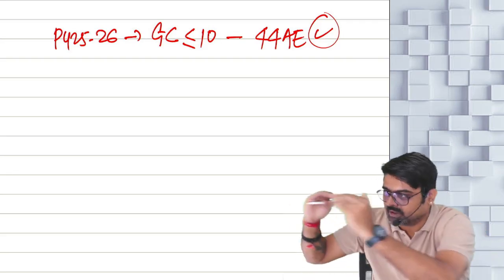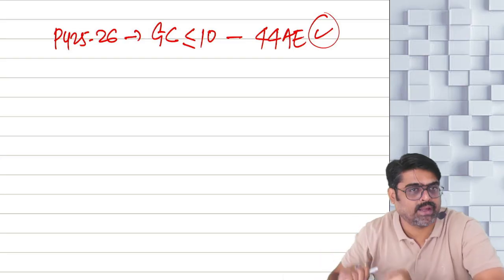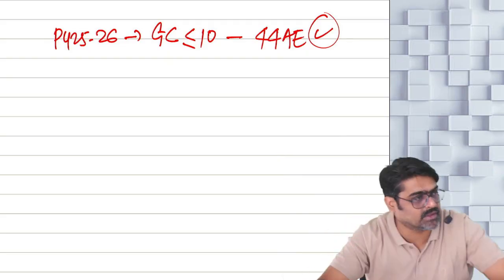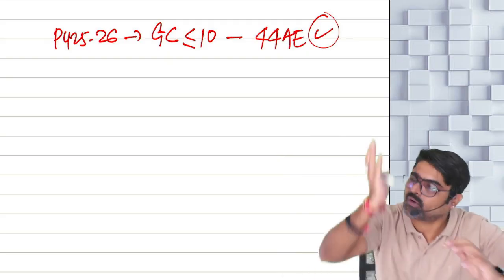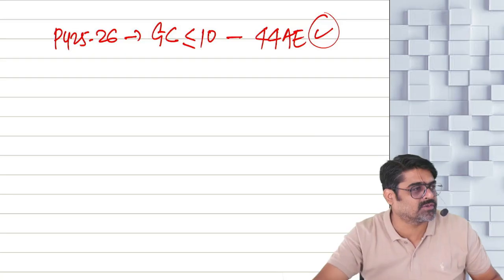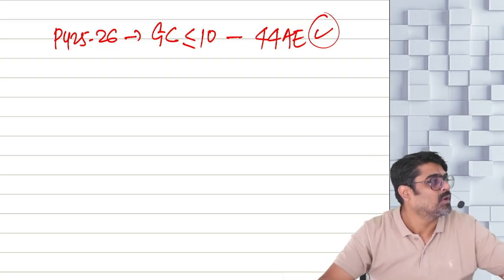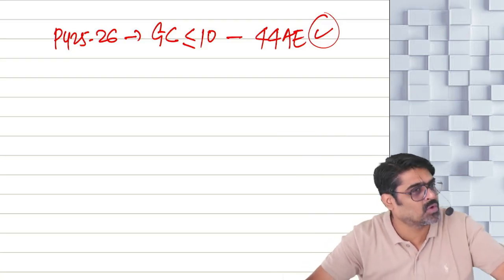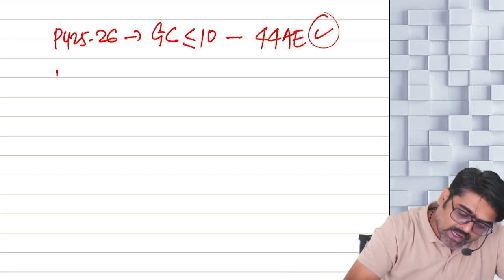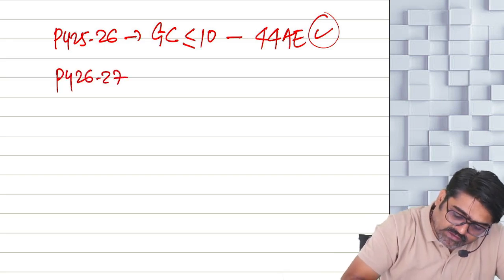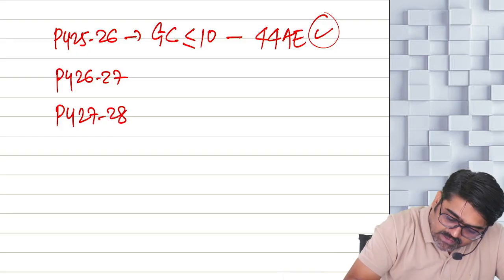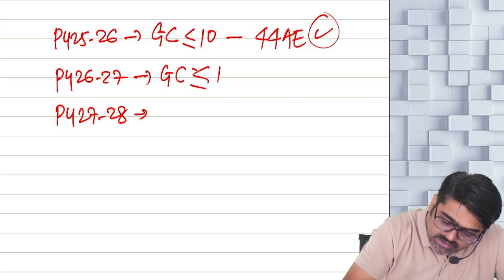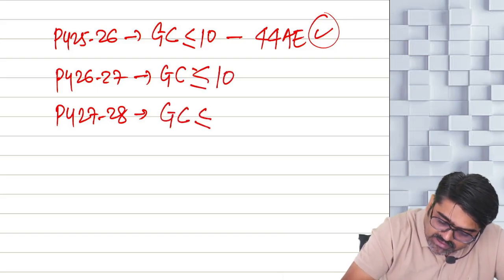Understanding or not? So this year you have shown 44AE presumptive income. Minimum this much amount or a higher sum you have shown as income for this year. Now there is no requirement that for the next 5 years you compulsorily have to follow this, or that if you exit, then for the next 5 years you cannot again follow 44AE. No such requirements. That means in previous year 26-27 and previous year 27-28, in these 2 years also goods carriages are less than or equal to 10.